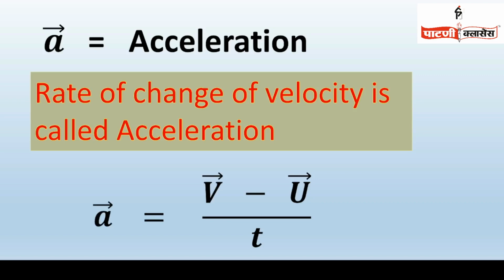When you divide the velocity change by time, it is called rate of change of velocity. Thus acceleration equals rate of change of velocity.